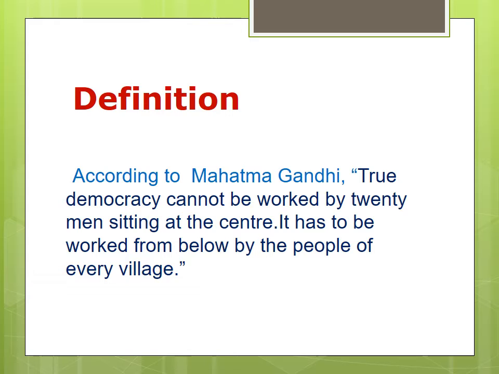So this is the definition given by Mahatma Gandhi.